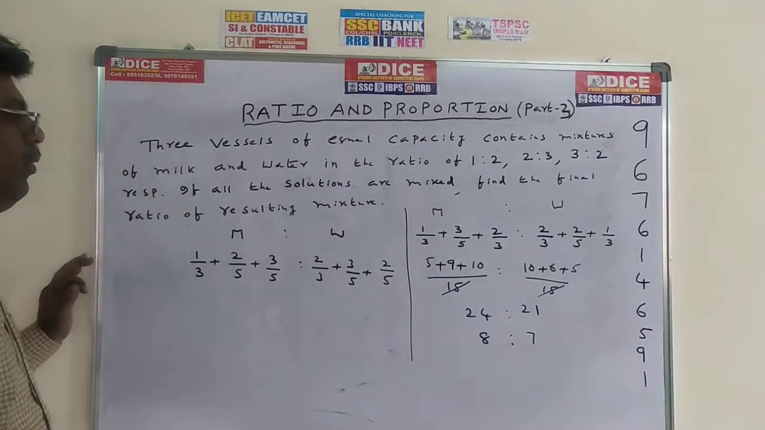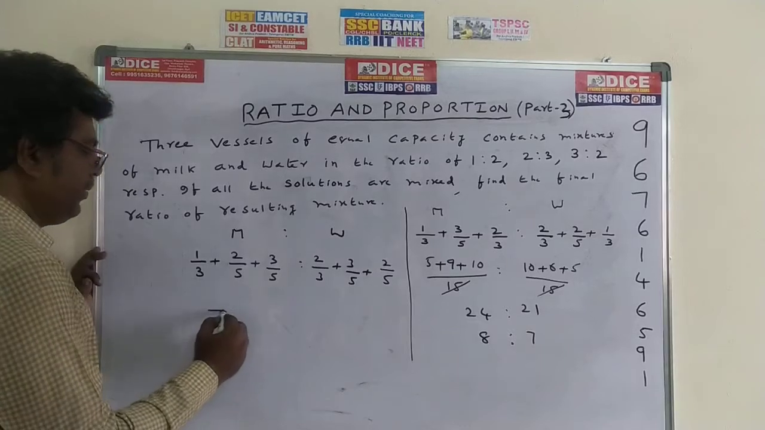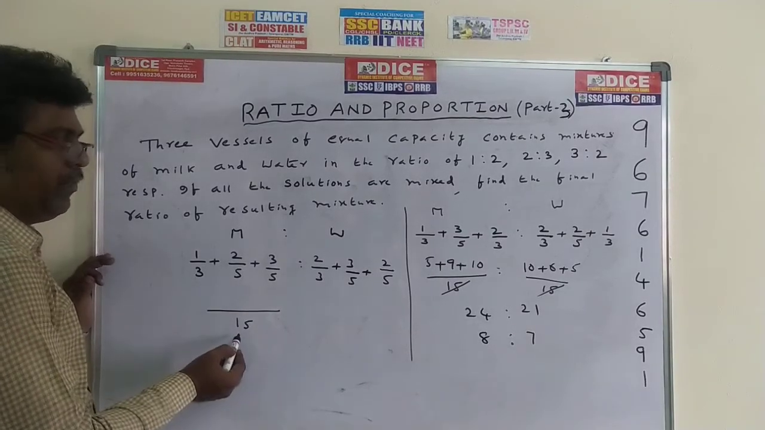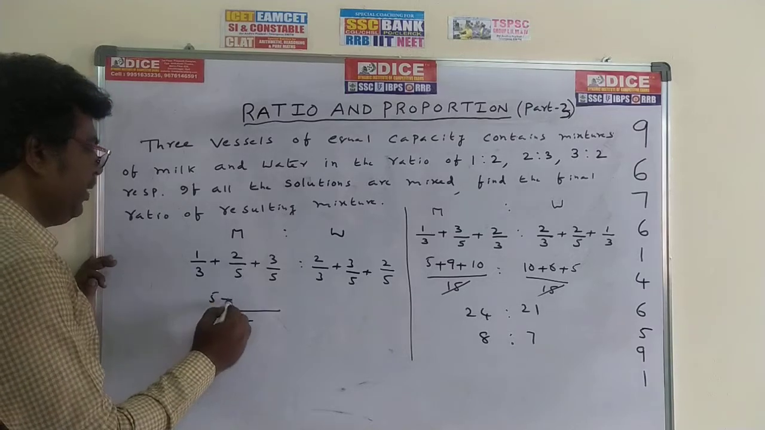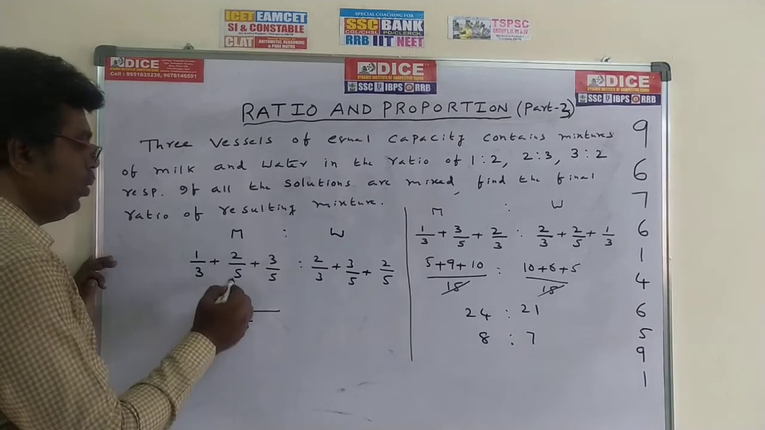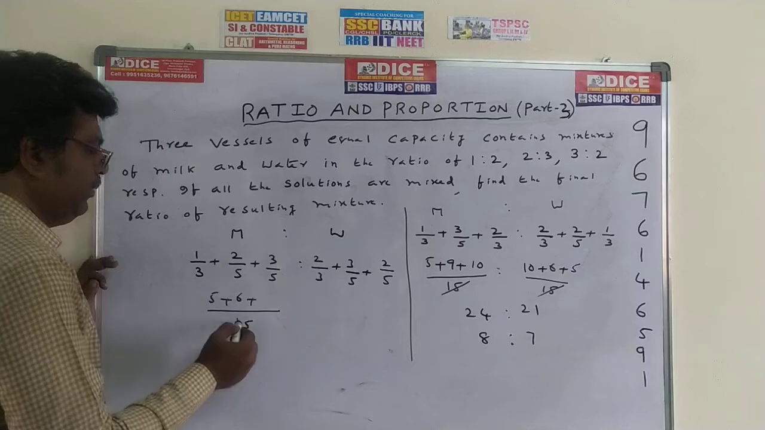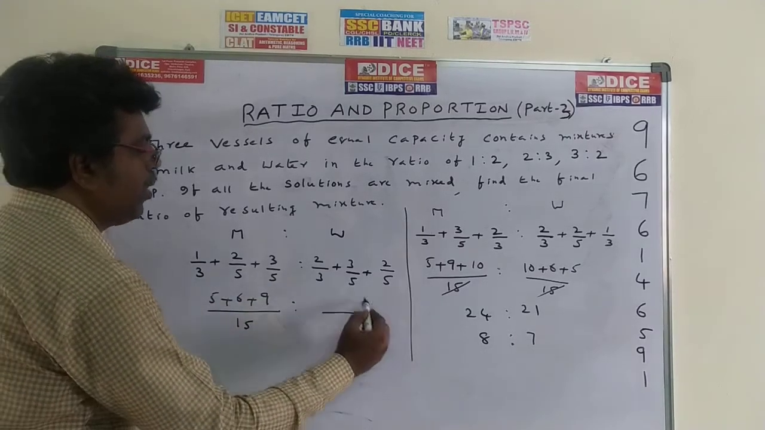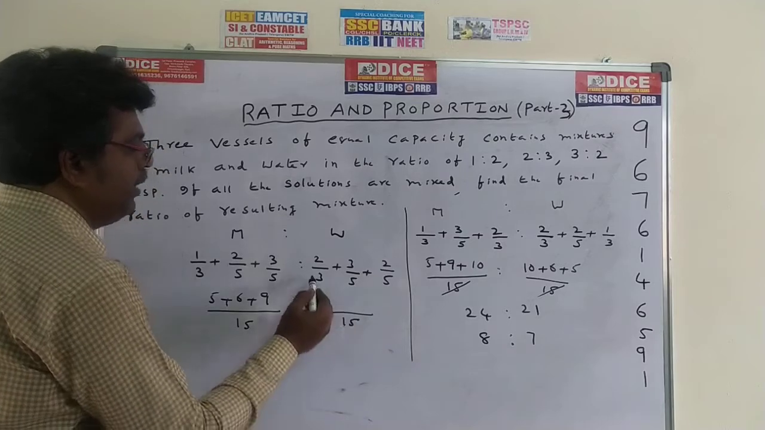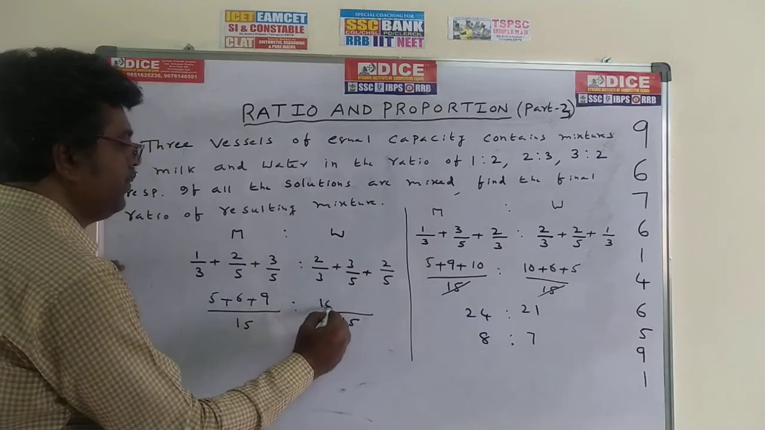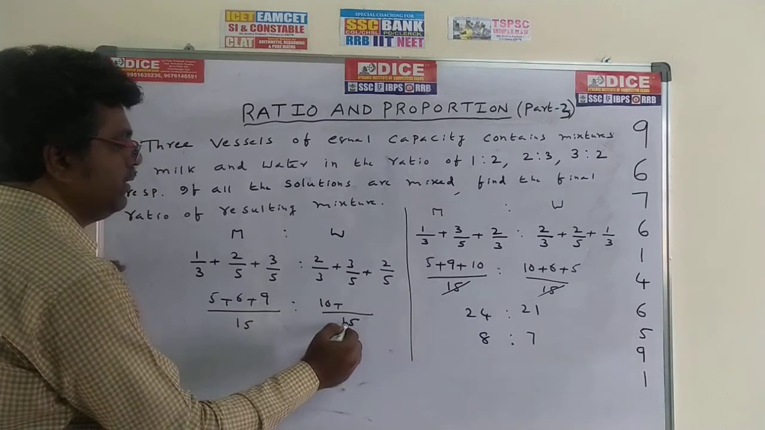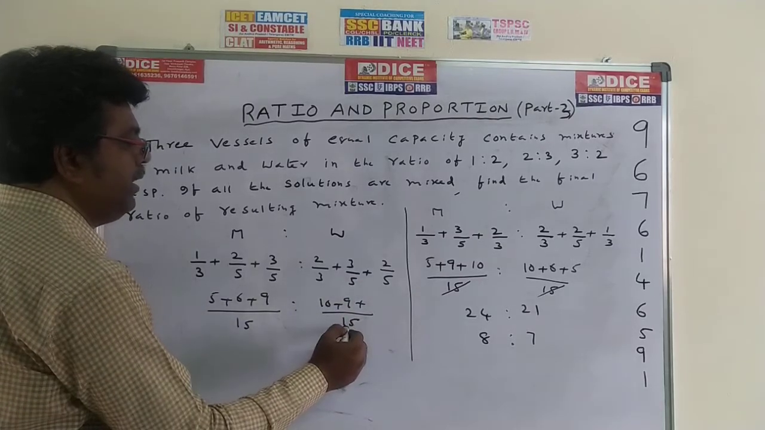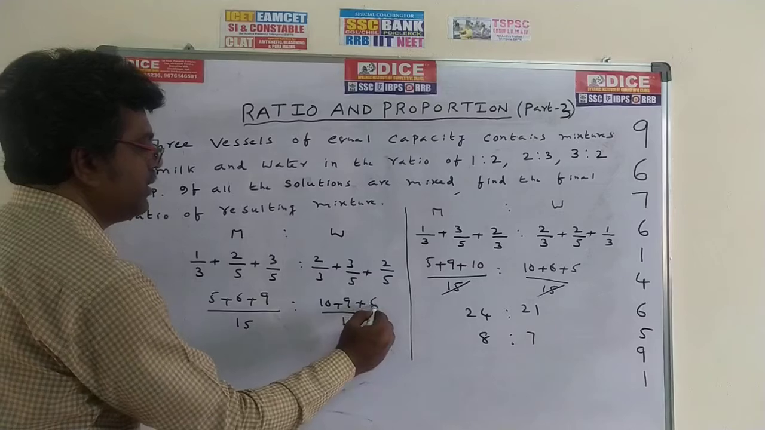Over. Now, what is the LCM for this one? LCM for 3, 5, 5 is 15. 3 will strike 15 how many times? 5 times. 5 into 1, 5. 5, 15, 3 times. 3 into 2, 6. 5, 15, 3 times, 3 into 3, 9. Same process here also, 15. 3, 5 times, 5 2s are 10. 5 3s are 15, 3 into 3, 9. 5 3s are 15, 3 into 2, 6.